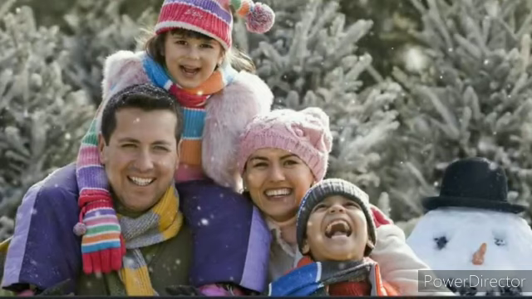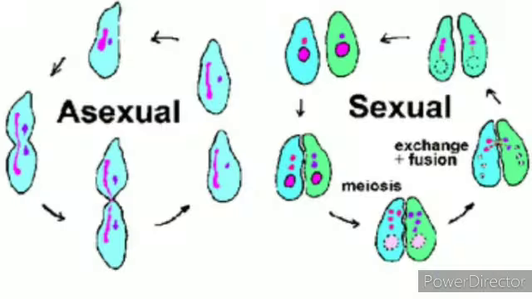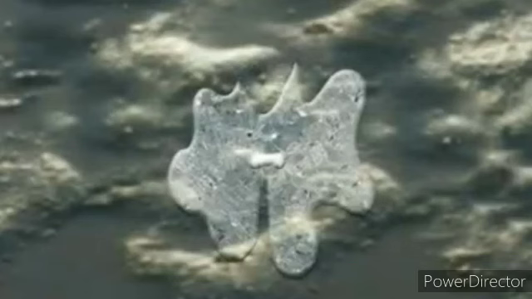It enables the continuity of the species generation after generation. Reproduction meant for the survival of the population of species on this earth. Organisms reproduce by asexual or sexual methods. There are two types of reproduction. Fungi multiply and spread easily due to the millions of asexual spores.